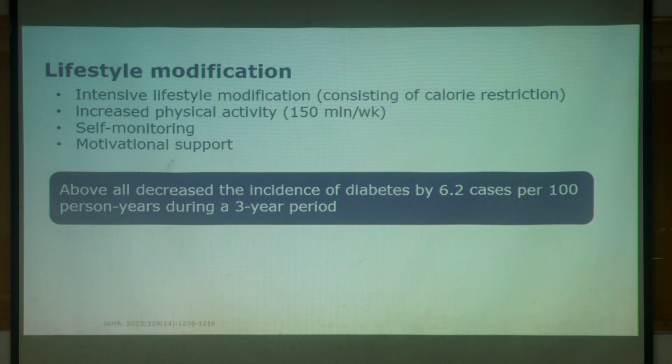So intensive lifestyle modification consists of calorie restriction, and around 700 calories per day restriction is good, and increased physical activity of 150 minutes per week, and now I think that has been increased to 300 minutes per week. Self-monitoring is very important, and finally motivation support, which cannot be underestimated. All of the lifestyle modification decreased the incidence of diabetes by 6.2 cases per 100 person years during a 3-year period.